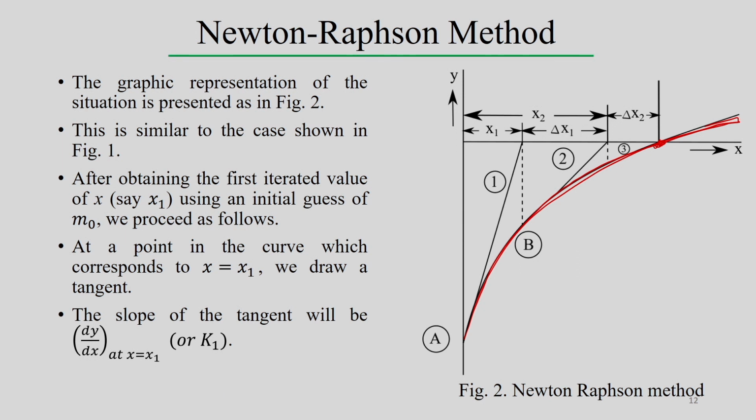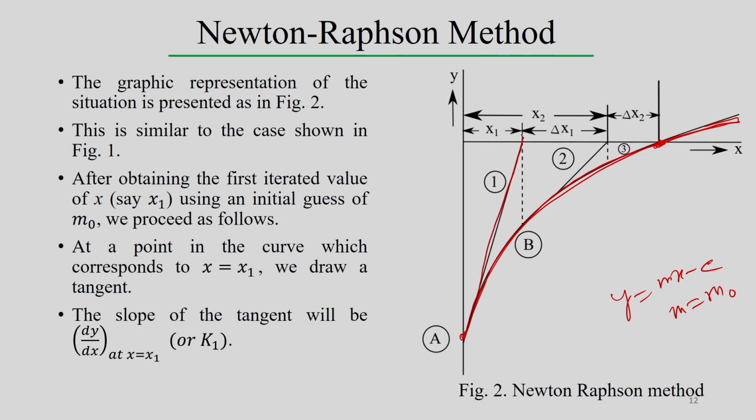Now, after obtaining the first iterative value x = x1, using an initial guess m0, we proceed in a similar way. We started with y = mx - c and the initial guess m0, estimated the value of y, and at the point on the curve corresponding to x = x1, we can draw a tangent. This is the initial point we started from, and this is the initial slope at this point.